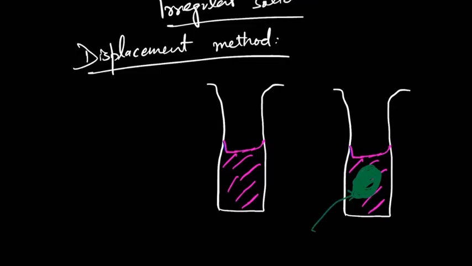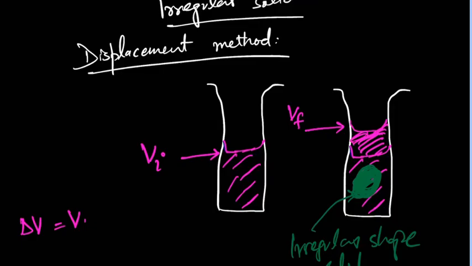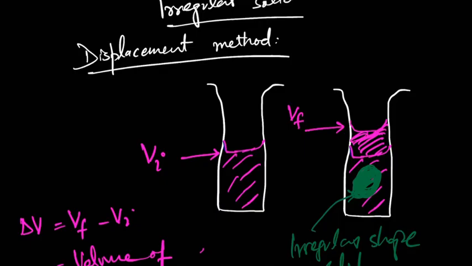You will place the irregular shape solid inside it. So what will happen? The level of the liquid will change, it will increase. So the reading you had here will be, let's suppose, the initial volume, and now this will be the final volume. So the change in volume is Vf minus Vi. That will be equal to the volume of the irregular shape solid. This thing is called the displacement method. Okay.